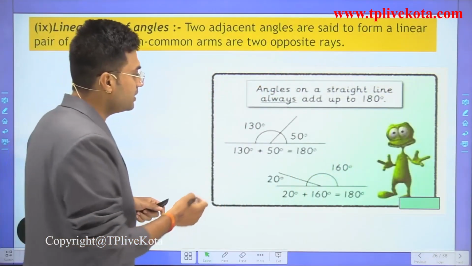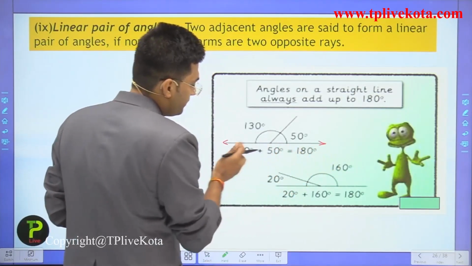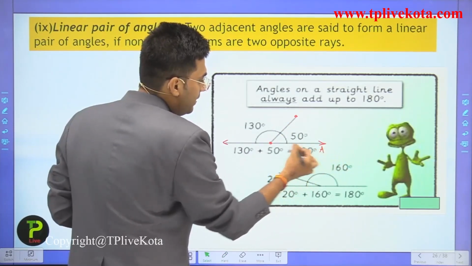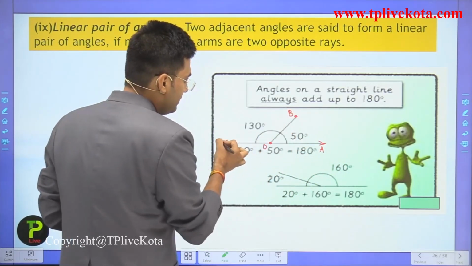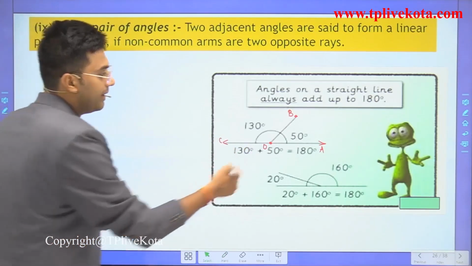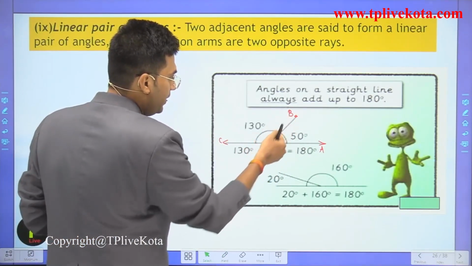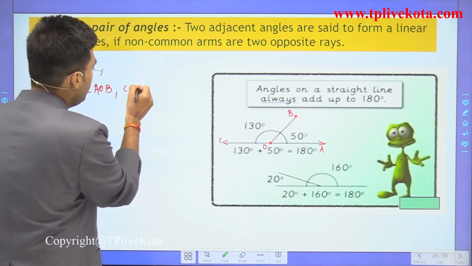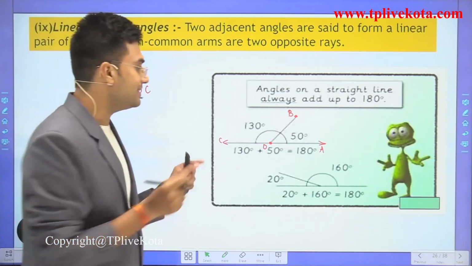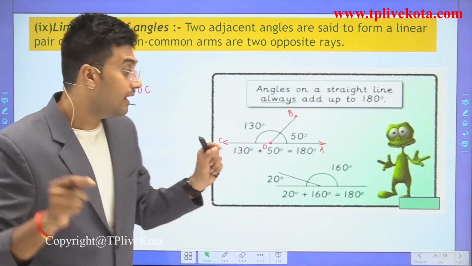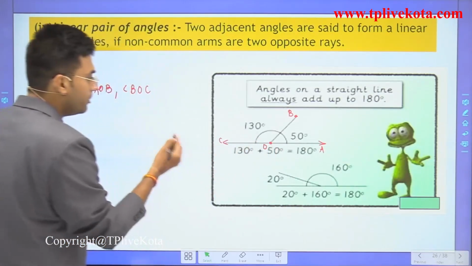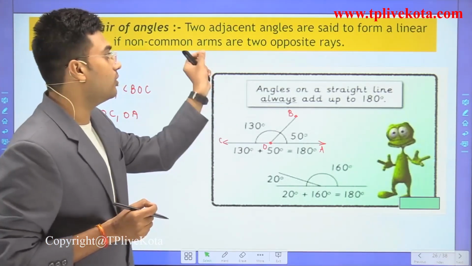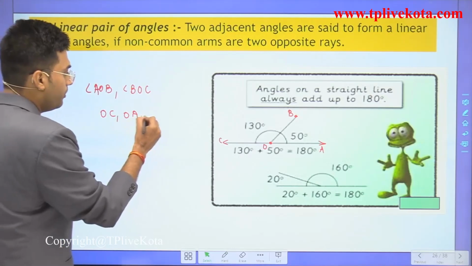In this diagram, students, if we put this as A, O, B and C, then we have angle AOB and angle BOC, and these two angles are adjacent angles. The non-common arms, OC and OA, are opposite rays.